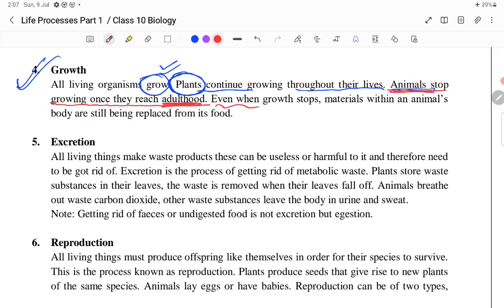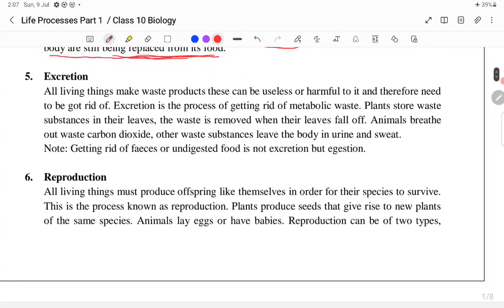Now, even when the growth stops, materials within an animal's body are still being replaced from its food. Even when the growth of the animal stops, respiration is also occurring. Other life processes are also occurring. Control and coordination is occurring. Respiration, movements, molecular movements, excretion are also occurring. The various life processes are occurring all the time to sustain life.